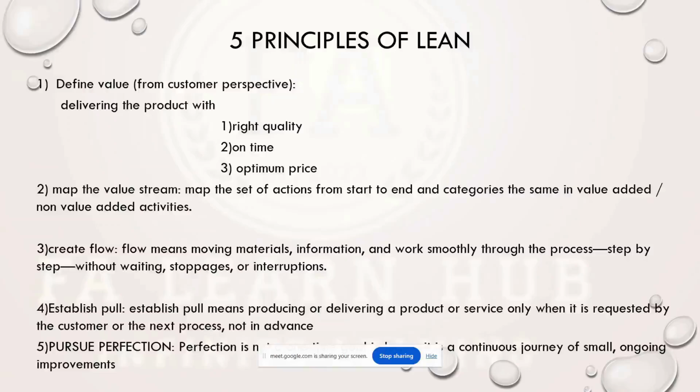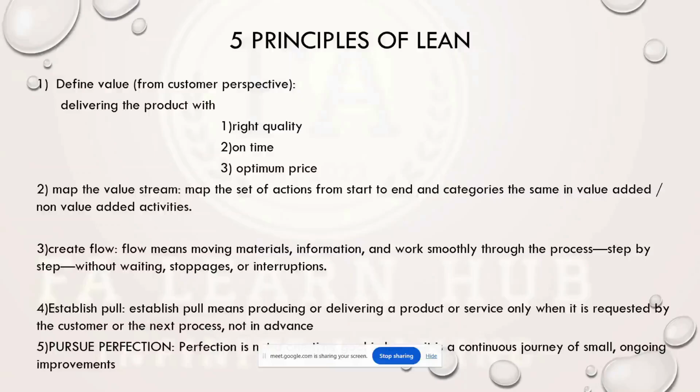So, there are 5 principles of lean. The first principle is to define the value from the perspective of the customer. How do we define the value? We have to deliver a product with the right quality, on time, at an optimum price. That is the value of our product or service.